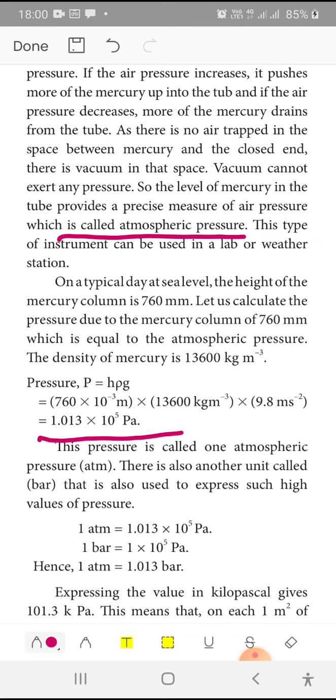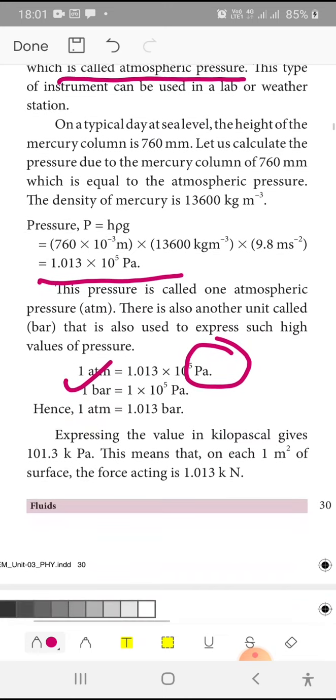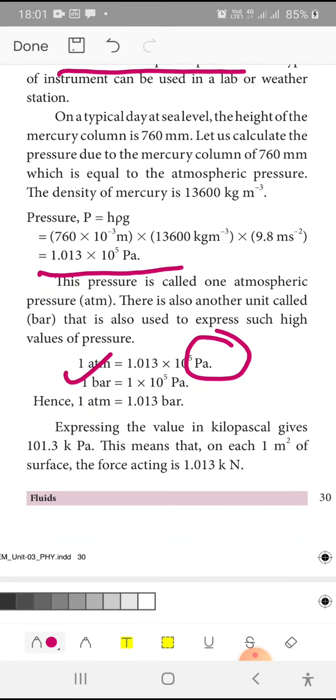There is also another unit called bar that is also used to express such high values. The unit of pressure is Pascal, because Pascal found out the pressure, and 1 bar is equal to 1 into 10 power 5 Pascal. Hence 1 atmospheric pressure is equal to 1.013 bar. So atmospheric pressure is 1.013 into 10 power 5 Pascal, whereas the 10 power 5 Pascal is called 1 bar. So 1 atmospheric is equal to 1.013 bar. Expressing the value in kilopascal, the 10 power 3 won't be there. Instead of 10 power 3, kilo will be coming there.